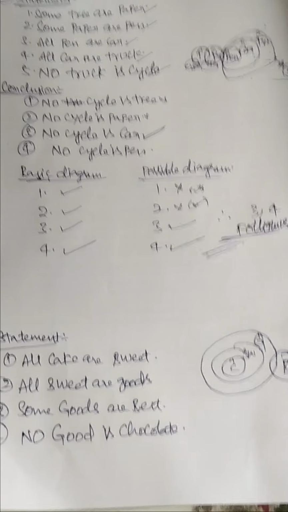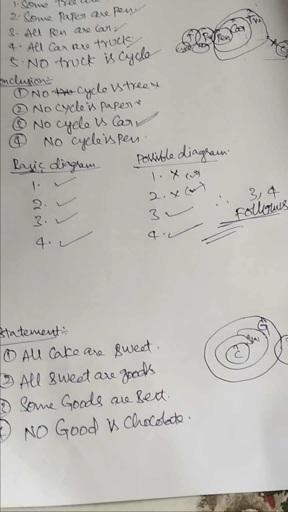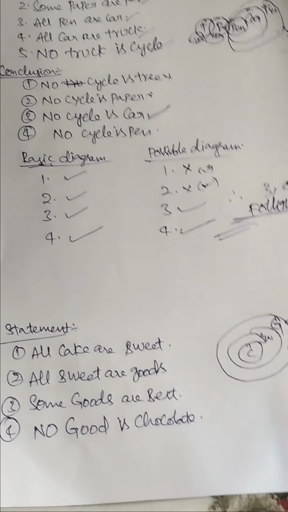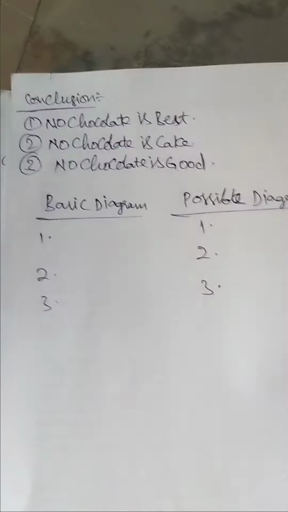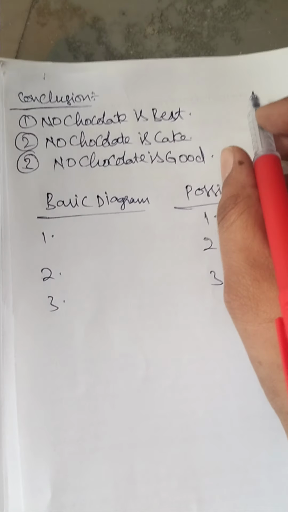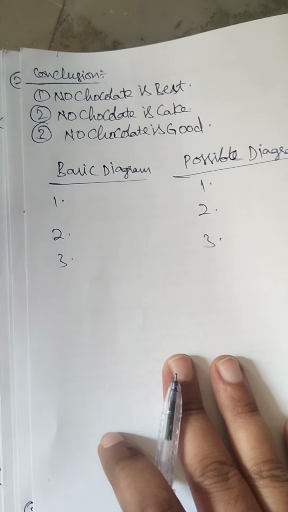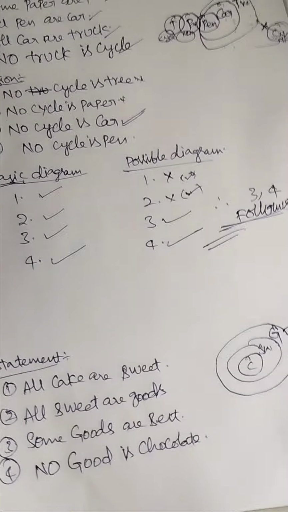No good is chocolate. Here we see the conclusions. In the first conclusion we see that no chocolate is best.